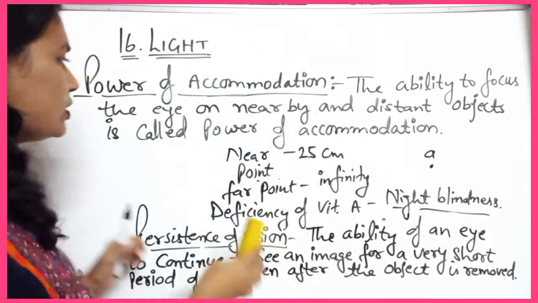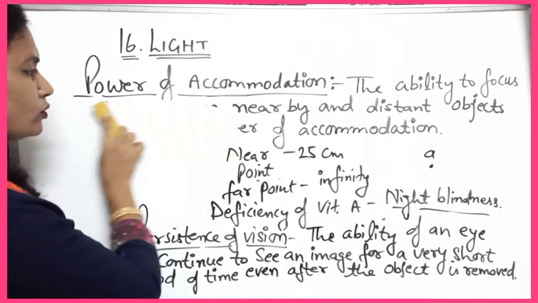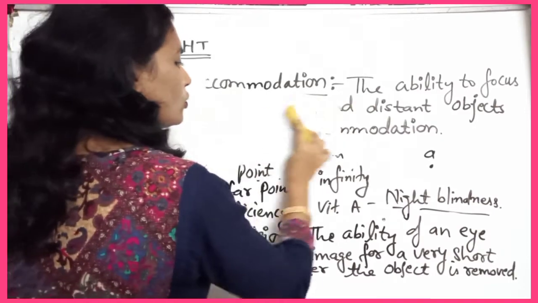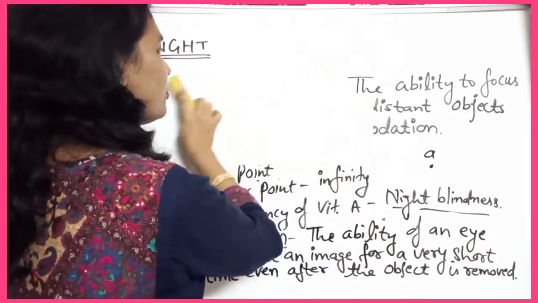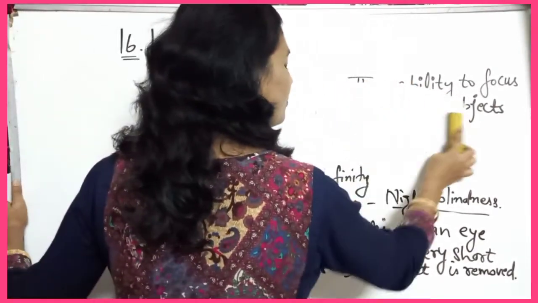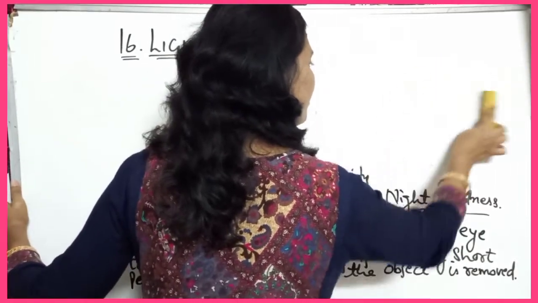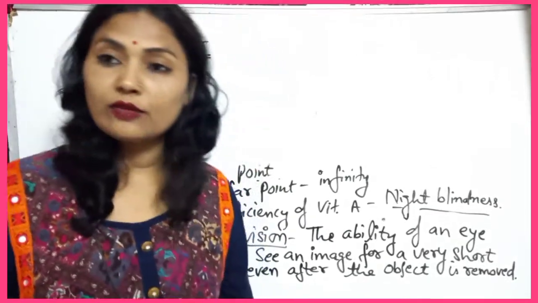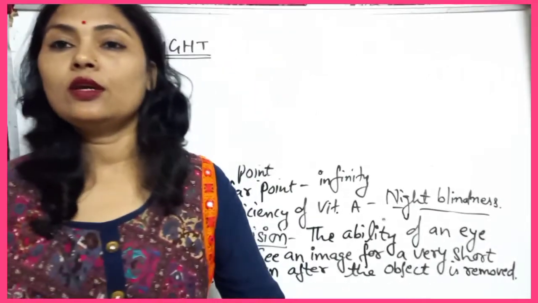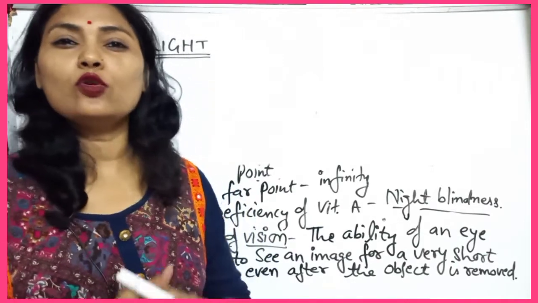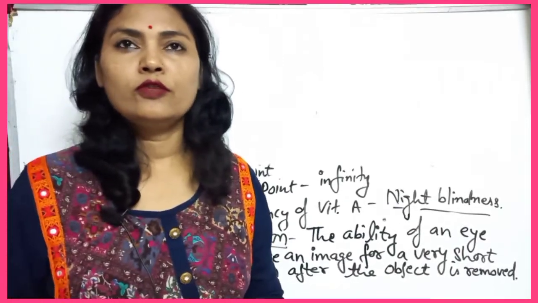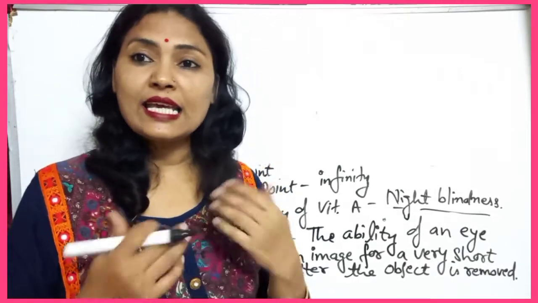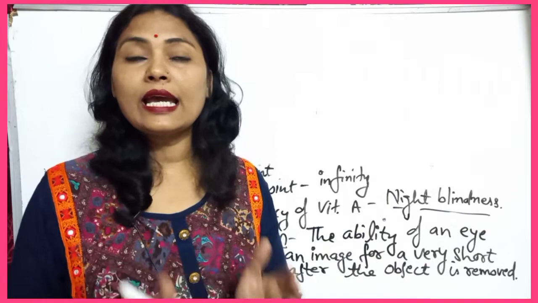Now I would like to explain the visually challenged person. As I told you, visually challenged persons are those whose vision is extremely poor, or they are blind.